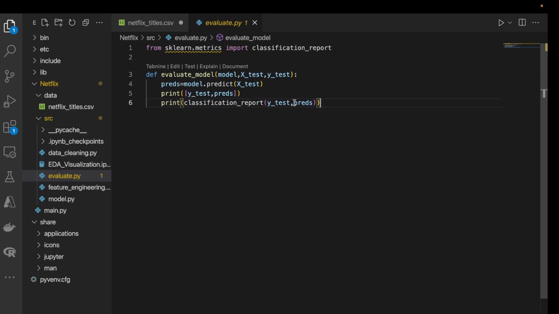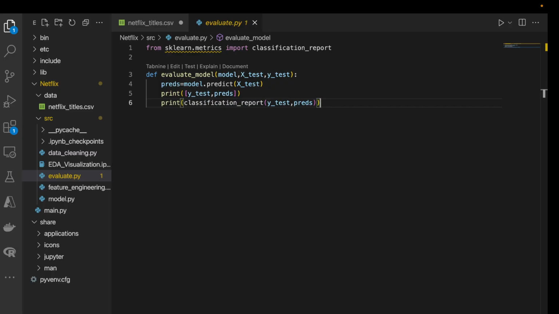We will be passing the y_test, that is the target variable that's already present in our data set, along with the prediction variable that is generated by the model. So we are comparing these and generating our classification report.